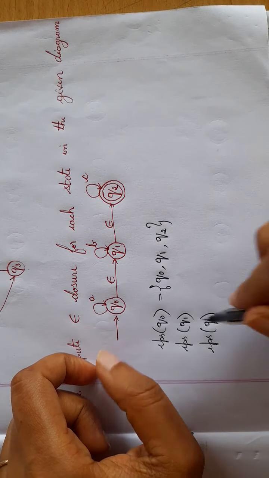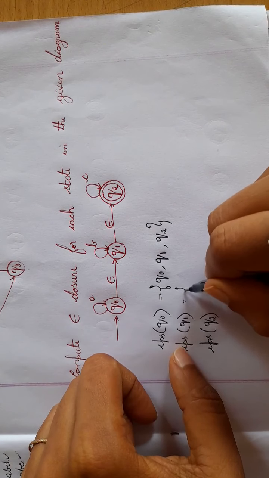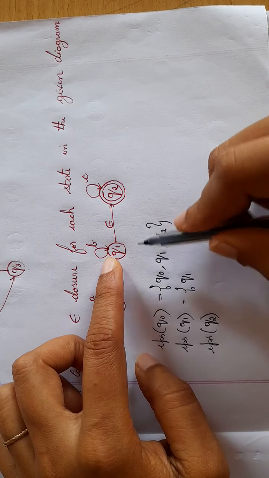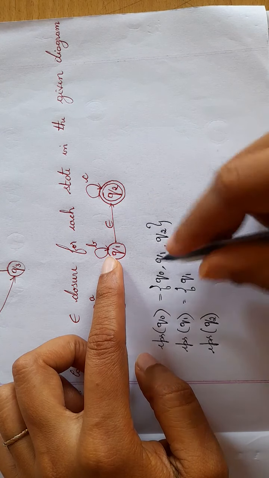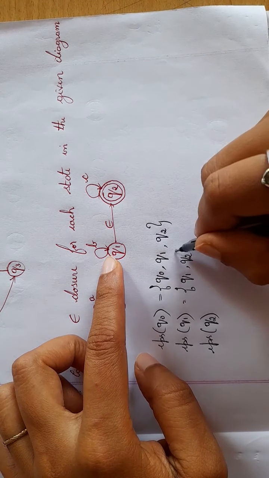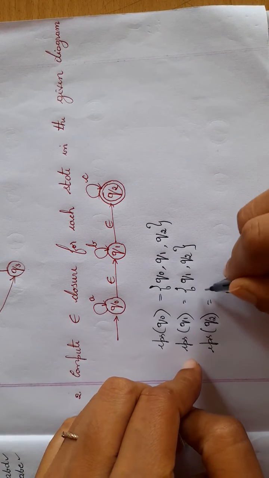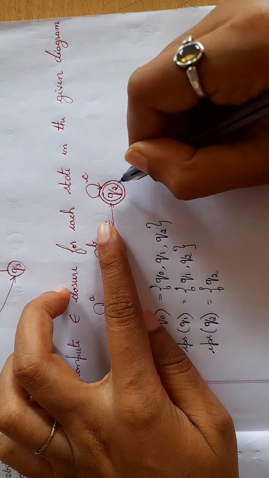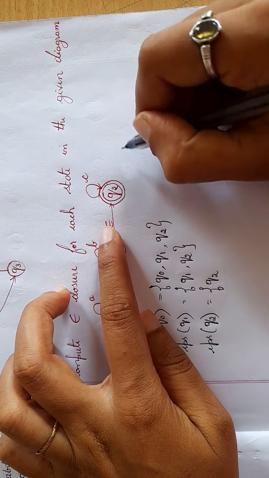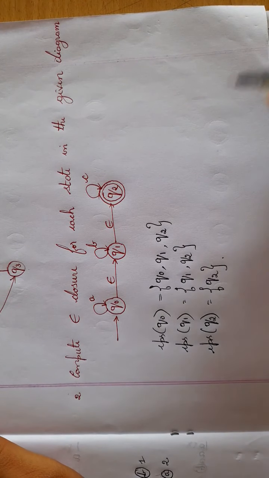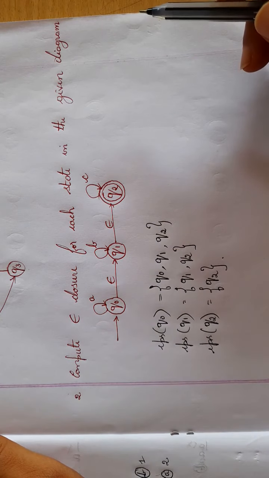Next, EPS of Q1: Q1 to itself, and from Q1, epsilon transition to Q2. From Q2 I don't have anything, so I am done. Next, EPS of Q2: Q2 to itself, and I don't have any other epsilon transitions. So you found the EPS of all the 3 states.